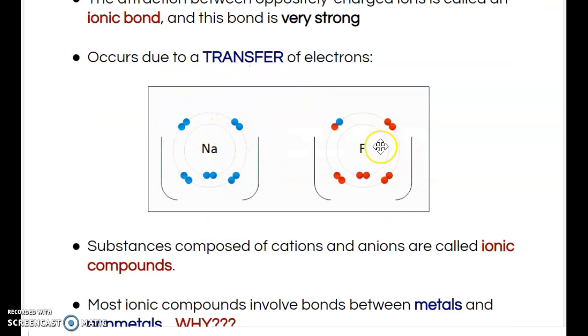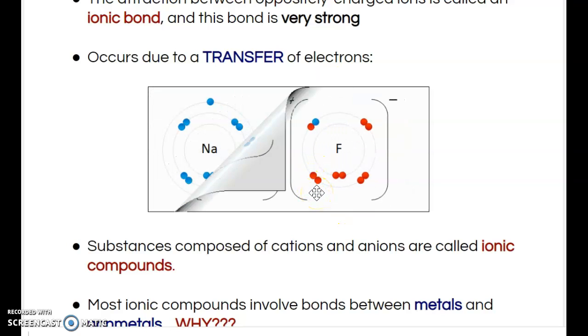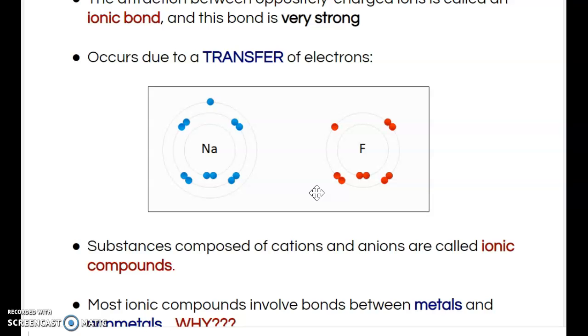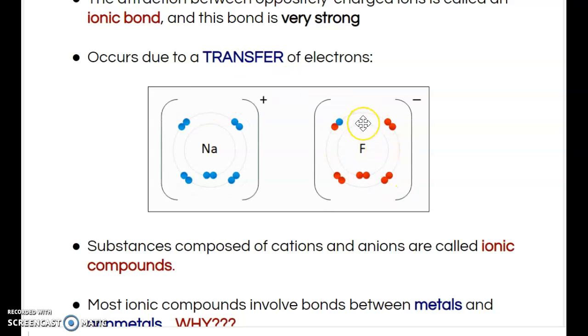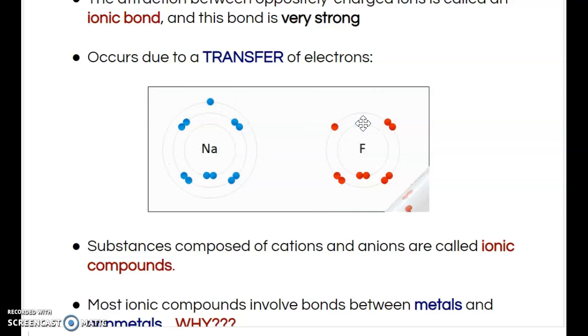So you have your sodium here, you have your fluorine here. Okay, we know that sodium wants to get rid of one electron because in its outer valence shell, it has that one electron. And fluorine right here wants to gain that electron, because it has seven electrons in its valence shell. So sodium says, "Yo, take my electron."